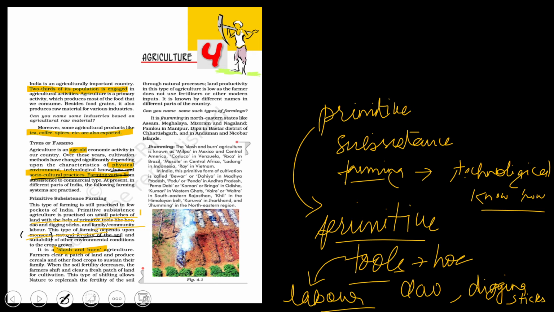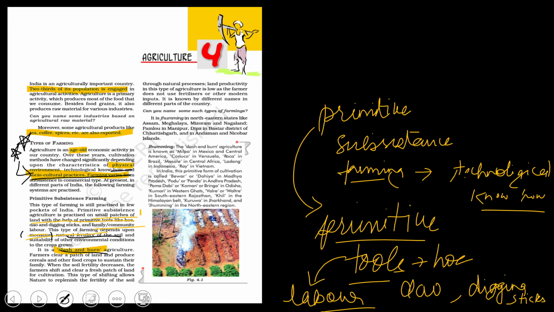And stability of other environmental conditions for these crops. So these things are very important. So remember that physical environment, technological know-how, and socio-cultural practices. And it is slash and burn agriculture.